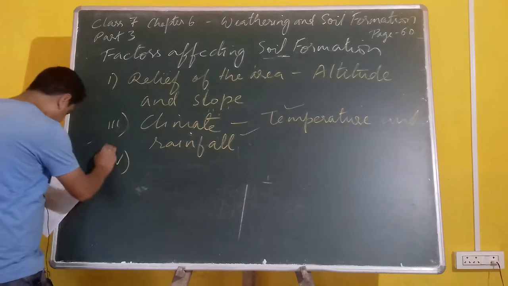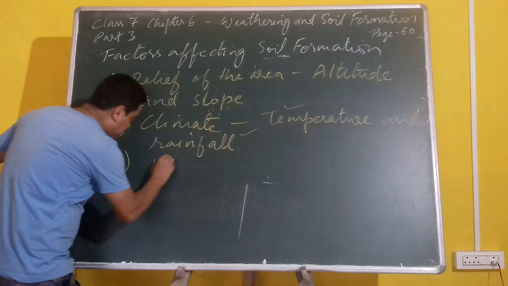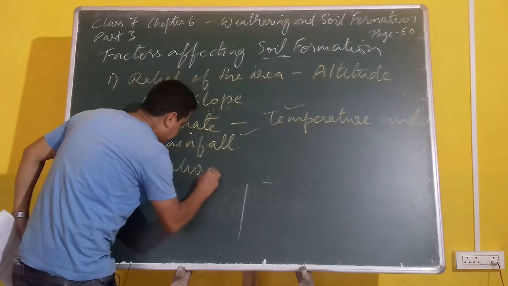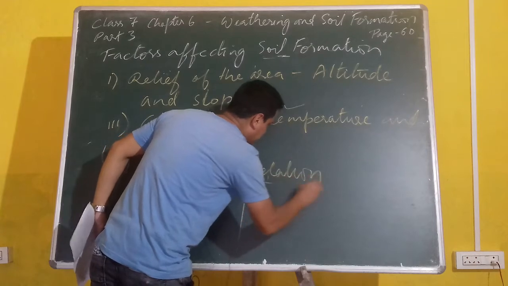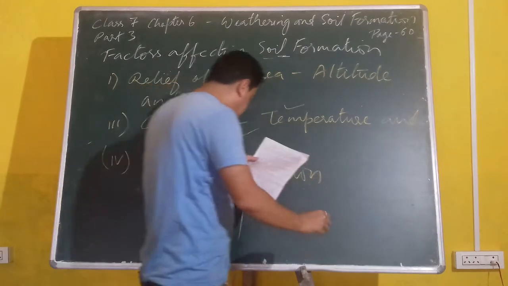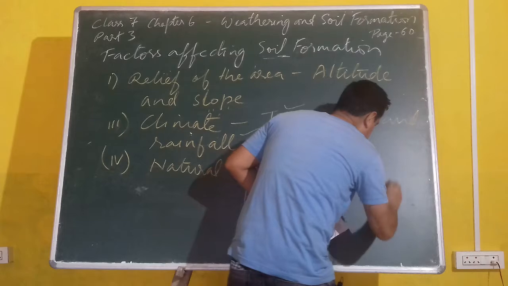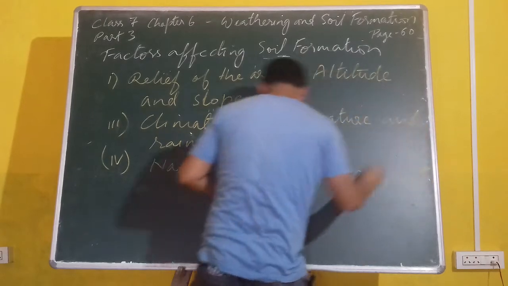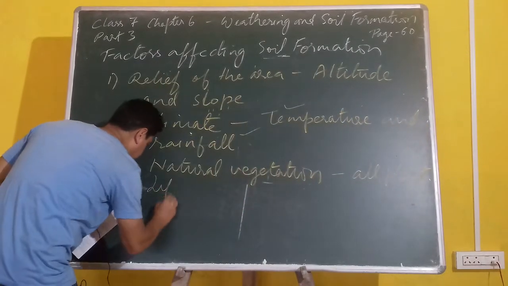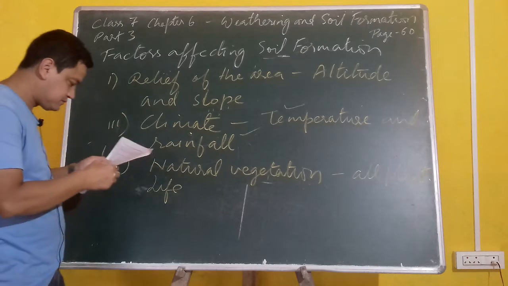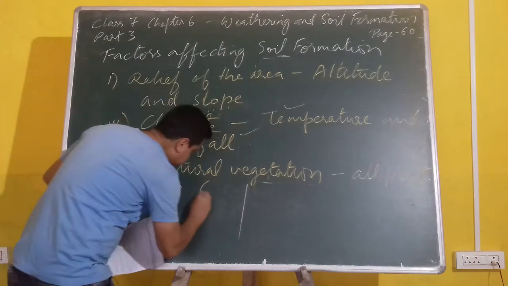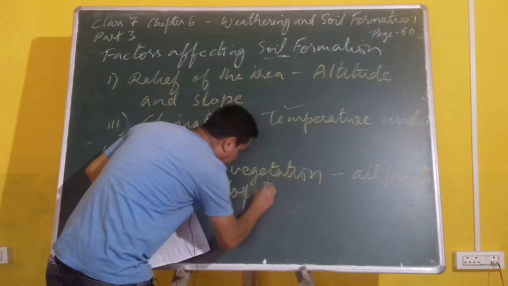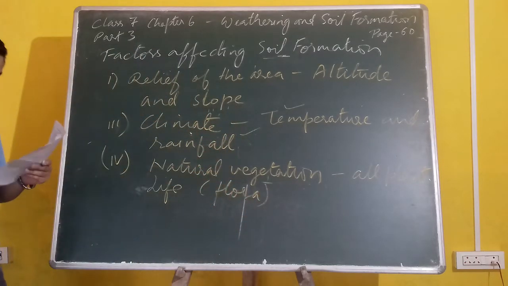The fourth factor that we are going to study is natural vegetation. Whenever we are talking about natural vegetation, we are talking about all plant life. All plant life means F-L-O-R-A, flora.